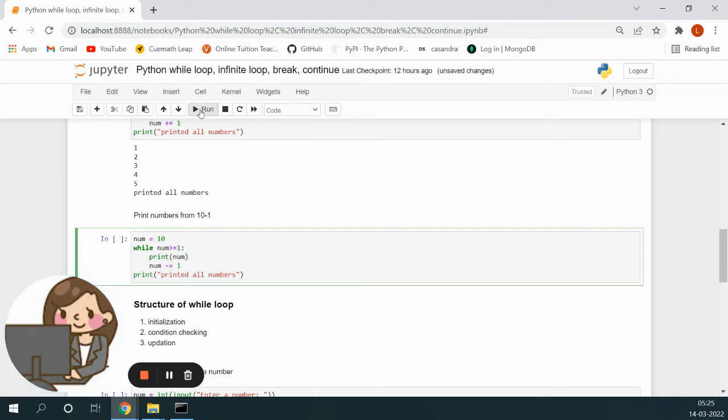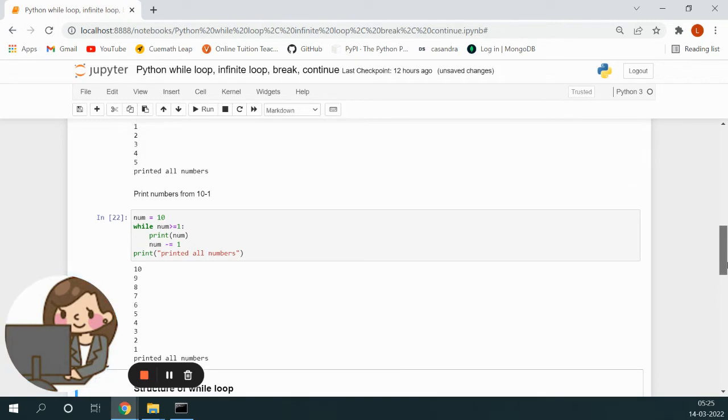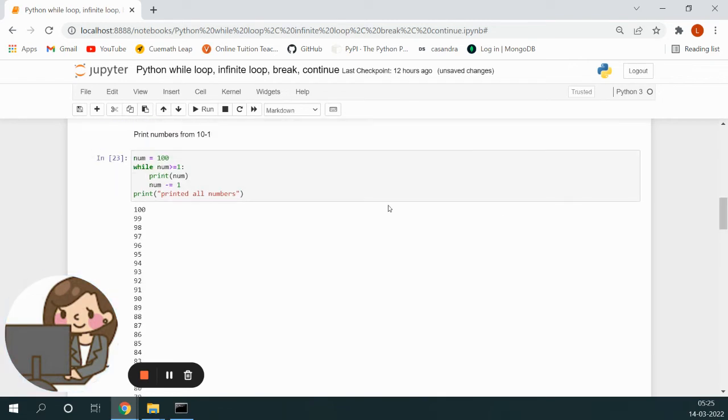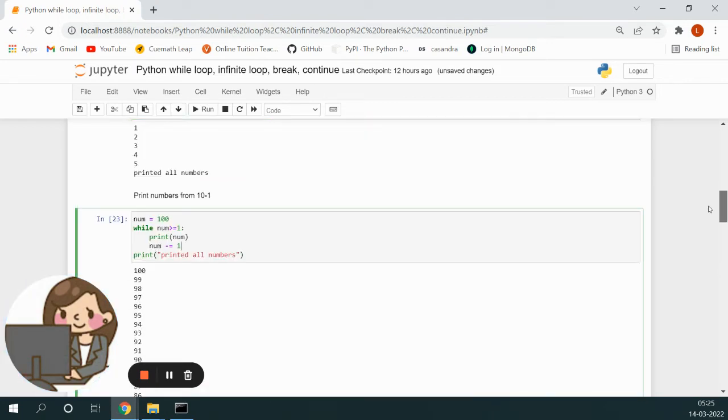Let us see how it works. See, it printed 10 to 1. So if it was 100, the only change is we give 100 over here because we start from 100 and the last number will be 1, right? So give 100 over here and see, it printed from 100 to 1. So that is how while loop works. Let me make this 5.